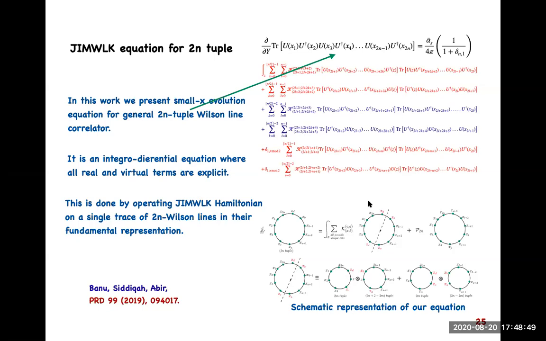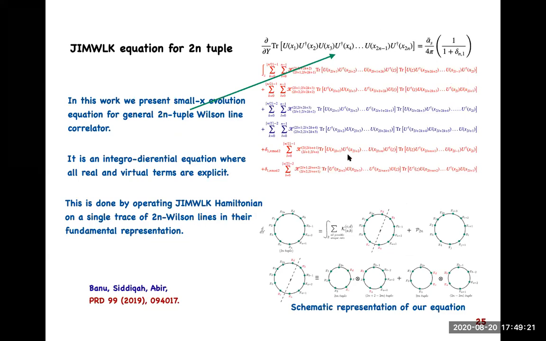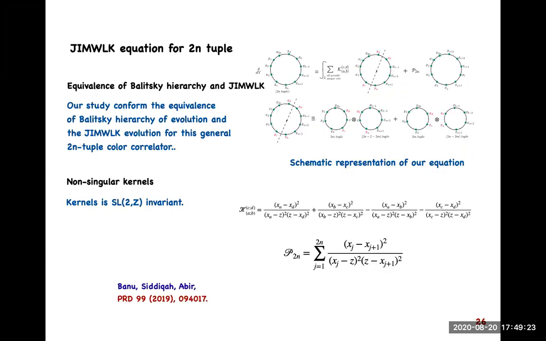for this general 2n-tuple correlator. This may be useful for multi-particle production or something, but we haven't explored that yet. So this is the equation that we have derived as an evolution equation for the 2n-tuple correlators. Okay, the other interesting feature that we have found in this equation is the kernel that we are getting.